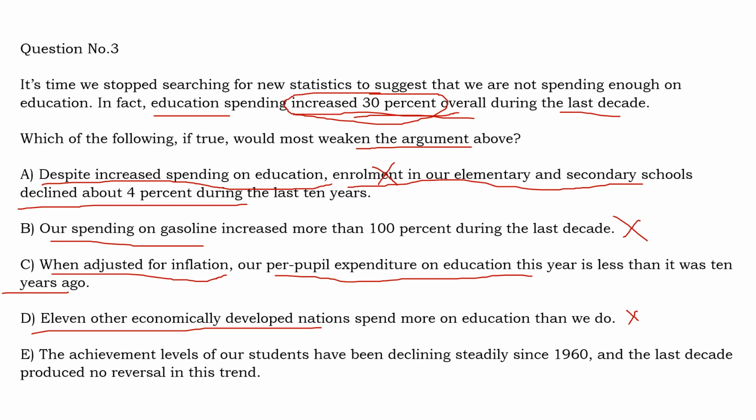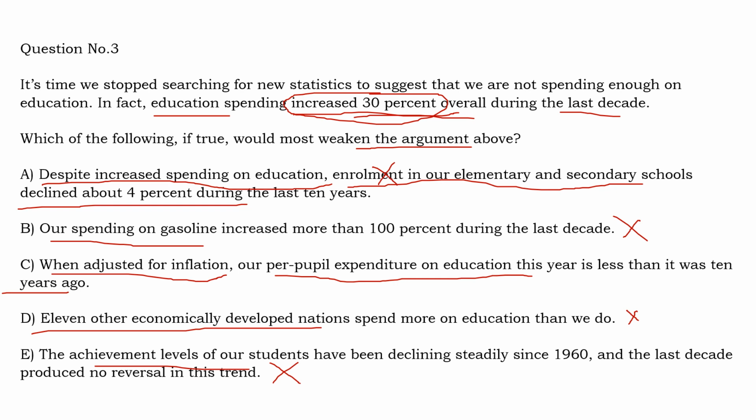The achievement levels of our students have been declining steadily since 1960, and the last decade produced no reversal in this trend. So it says that the achievement of students has declined, and there is no reversal to this trend. Means this trend is continuing, the achievement of our students is continuously declining. The achievement may be declining, but our discussion is not about the achievement of the students. Our discussion is only about the amount of money spent on education. Whether it is actually resulting in achievement of students is not discussed in the passage. So this again is not correct. We don't have to bother about these kinds of irrelevant options. They are given just to confuse you.